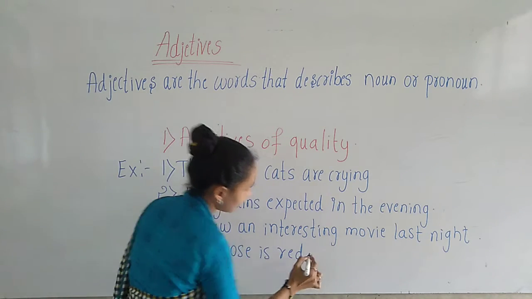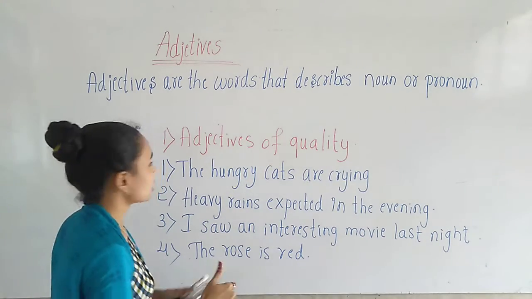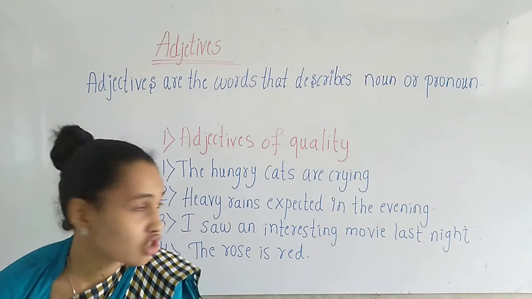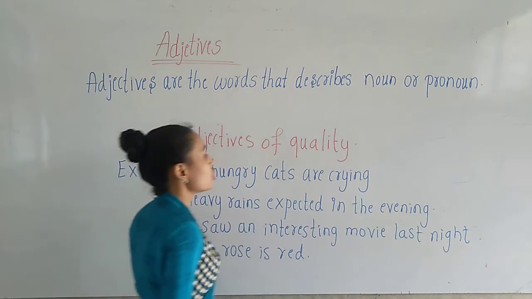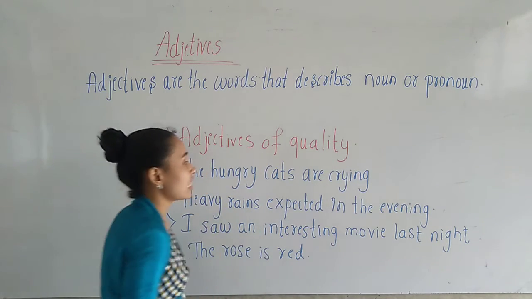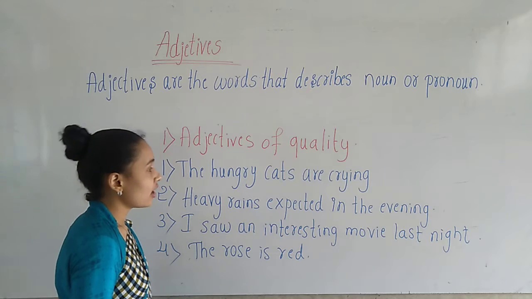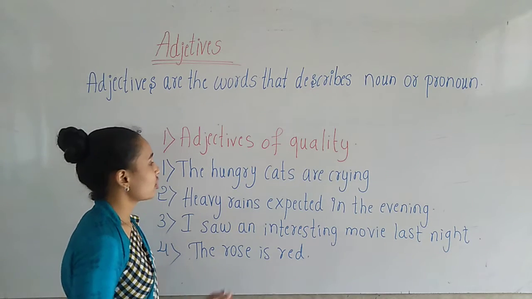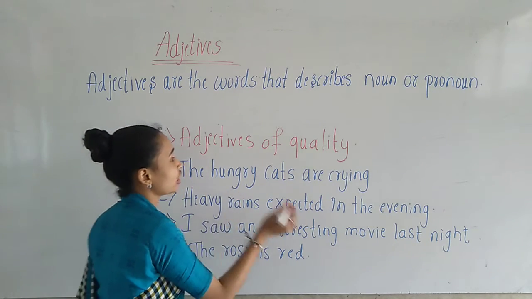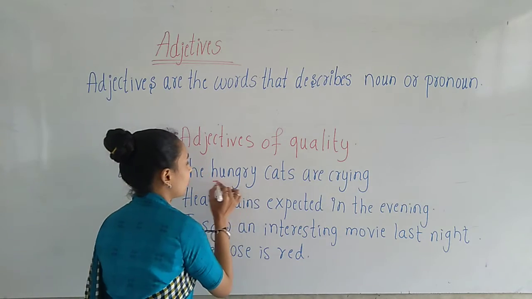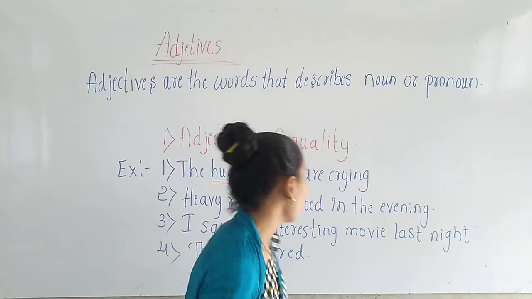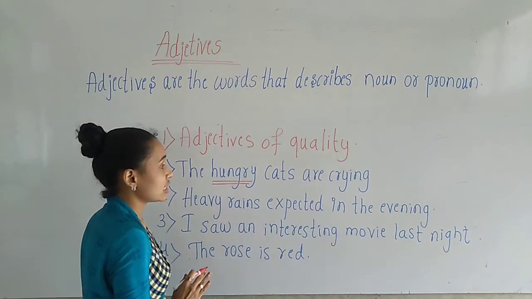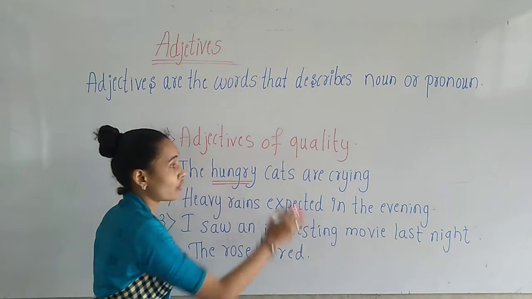So let us look at the first sentence. What does it say, children? The hungry cats are crying. Which is the adjective of quality here? Hungry is the adjective of quality which describes the quality of a noun.